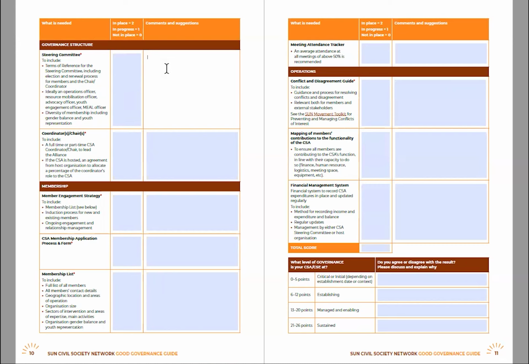Then in the third column, you add any additional comments or suggestions emerging from your group discussions. So as you're working through this in a workshop setting, we recommend that you discuss this as a group and can add in any comments and suggestions on that. If you have it all in place and it is all up to date, that is fantastic, and you don't need to fill in too much here. It would be ideal if you could link to this documentation if that is the case, or you can add any comments that you would like to see in there that we can reference when we are reviewing your Good Governance Guide results.